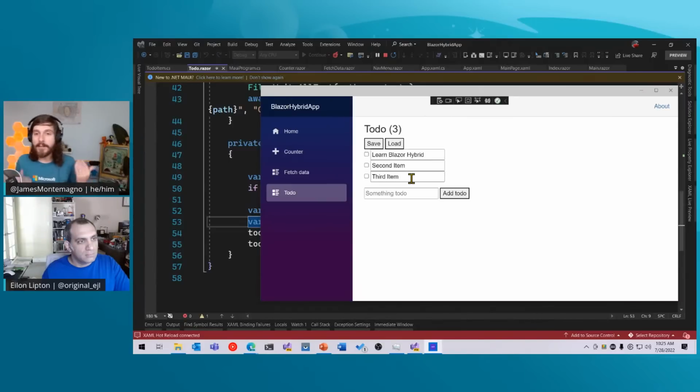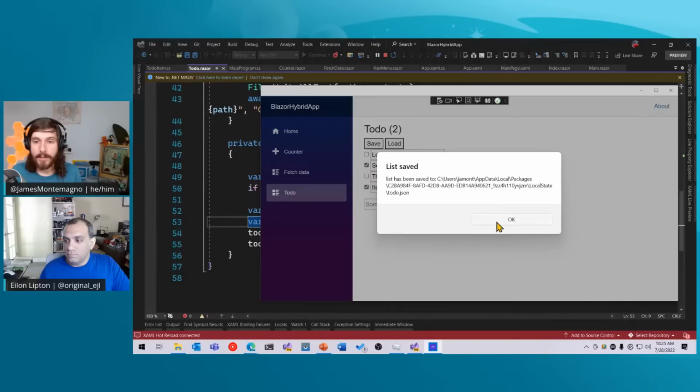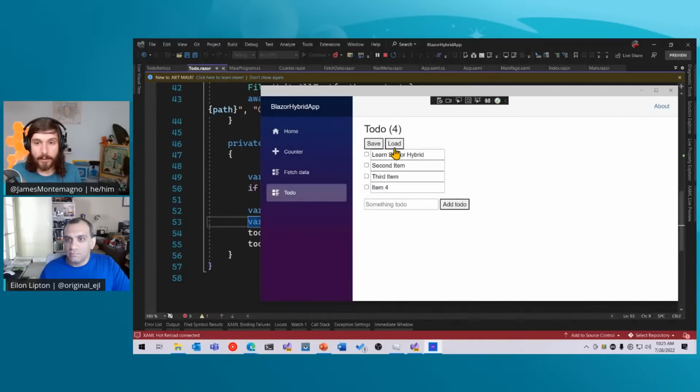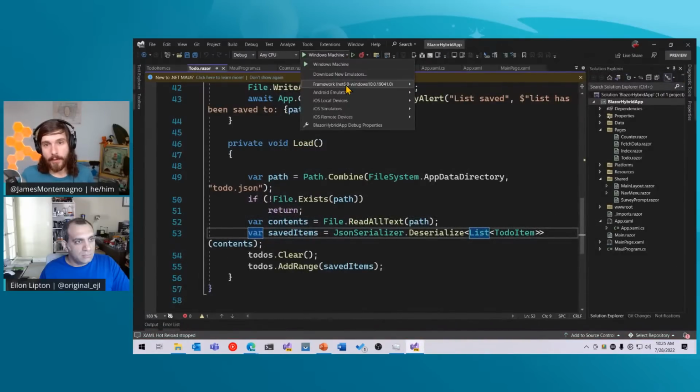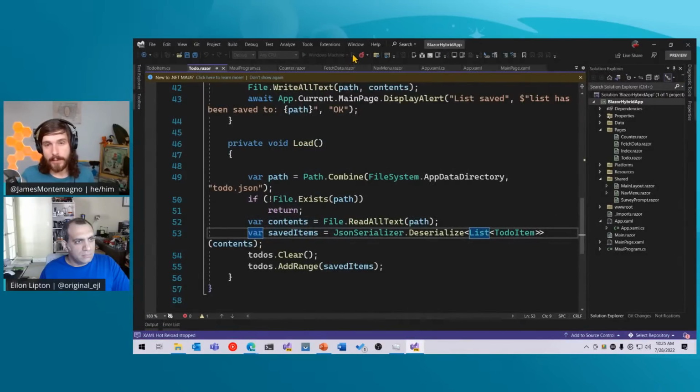And now I have a very, very simple way of storing state. Of course, I could put it into a database, but here's a good example of loading and saving data very easily inside of my application. And if I did something like item 4, and I hit to do, and I add these different things, I hit save, and then I uncheck them and hit load again, it's going to reload the state automatically because it knows it's there. So that's pretty neat. And if I ran this on Android, we'll see if it will do it for us.